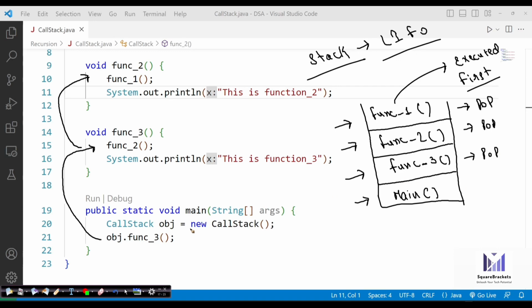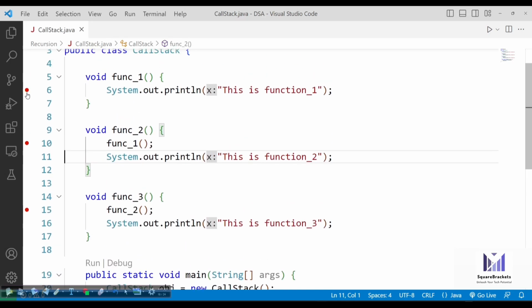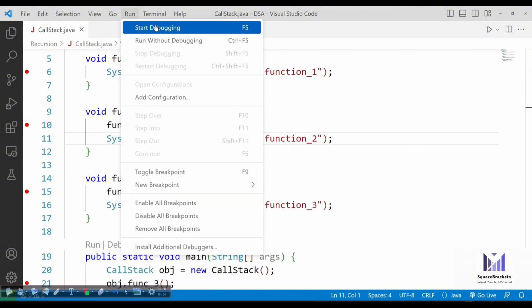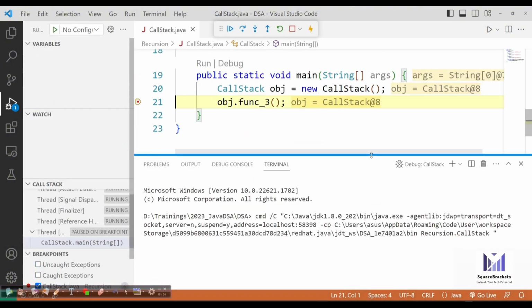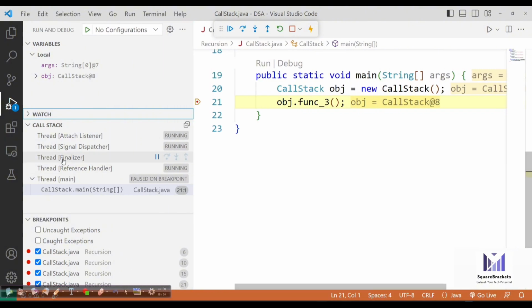So in order to understand this thing practically, we will simply do one thing. We will debug. Let's click here to create a breakpoint, here and here and here. Okay. So I have three functions, and now let's click on start debugging. So you can see on the left side, there is one thing known as call stack. Inside call stack right now, I have only one thing, that is the main method. So the main method is now in our stack memory.